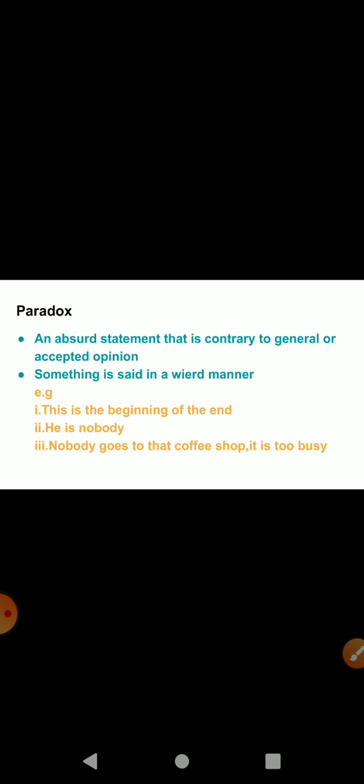Similarly, we say, my weakness is my strength. We are talking about the weakness, and then we are talking about the strength. So something is said in a weird manner. At first reading it seems impossible, but later we realize this is true. So just remember the examples, that will help you in your examination. You will be easily able to locate what type of figure of speech is being asked to you.